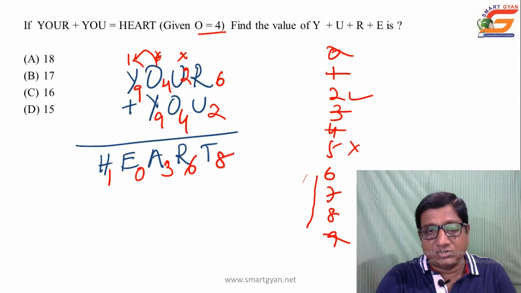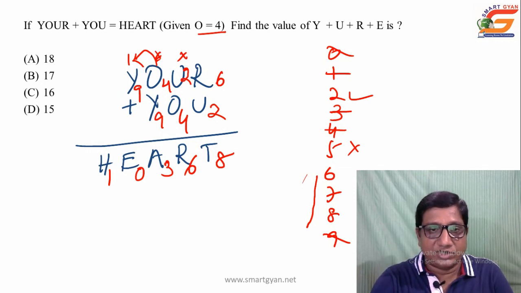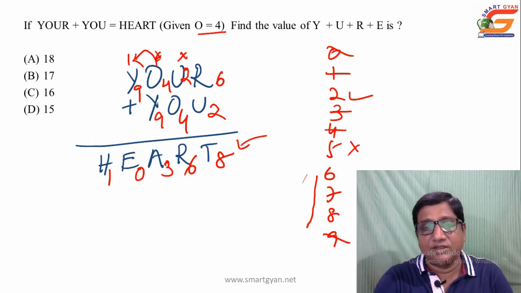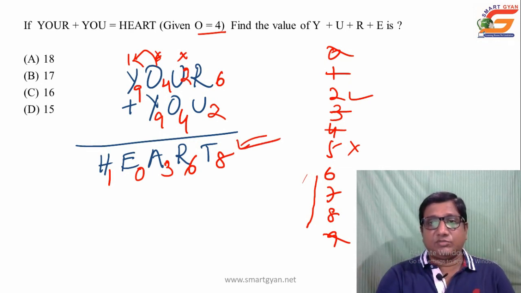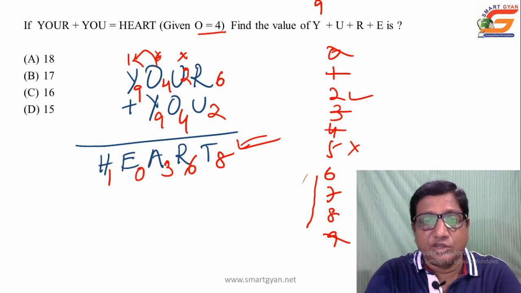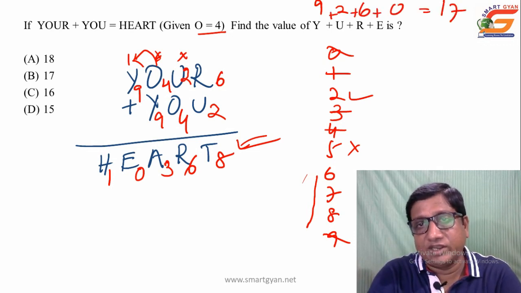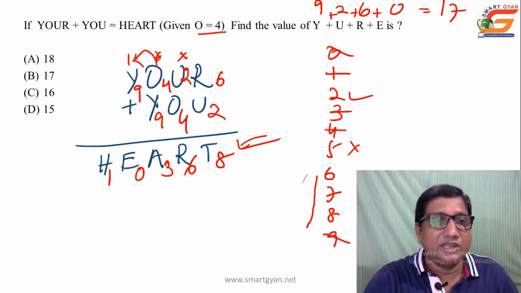6 plus 2 is equal to 8. So now cross check once again: 6 plus 2, 8; 2 plus 4, 6; then 4 plus 9, 13, 3, carried 1; 1 plus 9, 10. Yes, this is your final figure. Then coming to the question, find the value of y plus u plus r plus e. The value of y is 9, u 2, then r as 6, e 0. So the value will be 9 plus 2, 11, plus 6, 17. The answer is choice B.